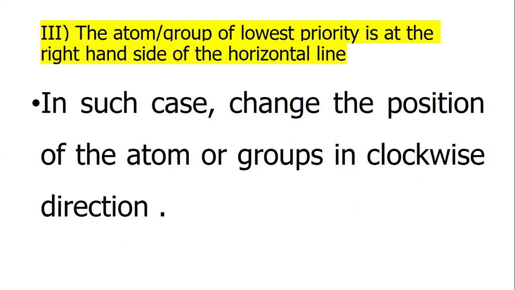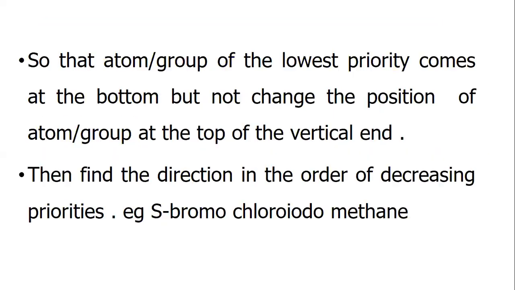When the atom or group of lowest priority is on the right-hand side of the horizontal line, in such a case change the positions of the atoms or groups in the clockwise direction, so that the atom or group of lowest priority comes to the bottom, but do not change the position of the atom or group at the top of the vertical line. Then find the direction in the order of decreasing priorities. Example, S-bromochloroiodomethane.